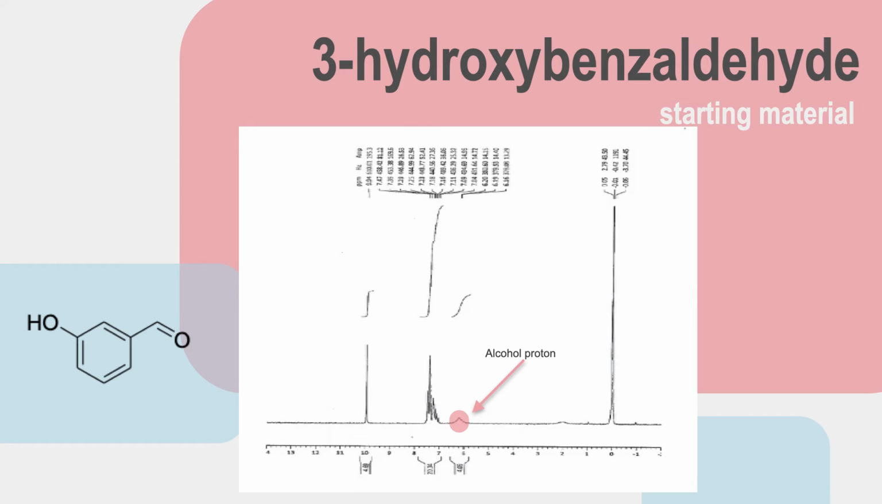So our starting material is 3-hydroxybenzaldehyde, and from the NMR spectra we can see the aldehyde proton, the alcohol proton, and the aromatic protons.